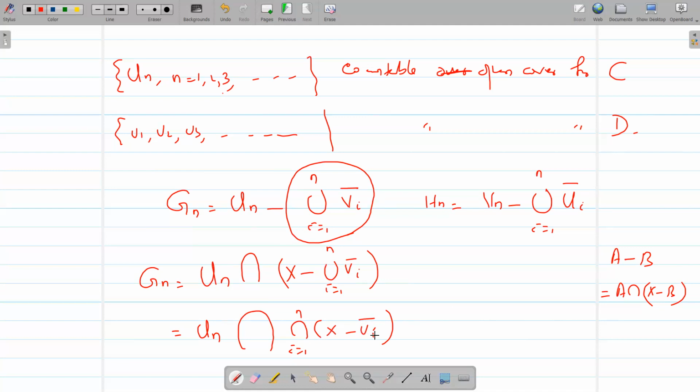Now this X minus Vi closure is open because Vi closure is a closed set. The closure of a set is closed. Therefore, X minus Vi closure is open. The intersection of a finite number of open sets is open. See, this is the intersection of n open sets, so this is open. Un is already open, and the intersection of two open sets is open. Therefore, Gn is open for each n. By the same argument, Hn is open for each n.